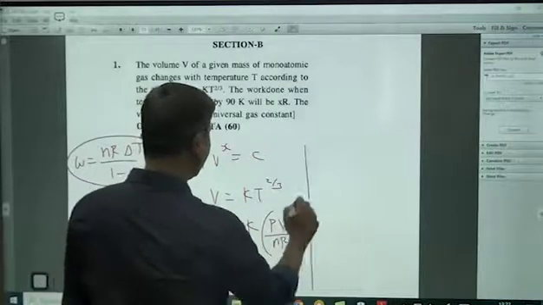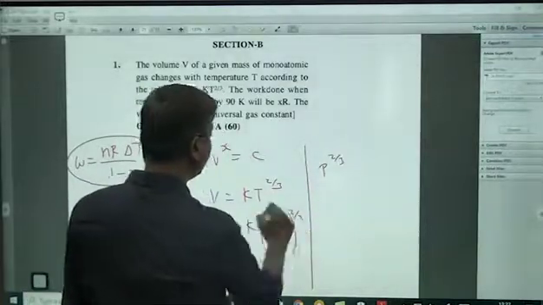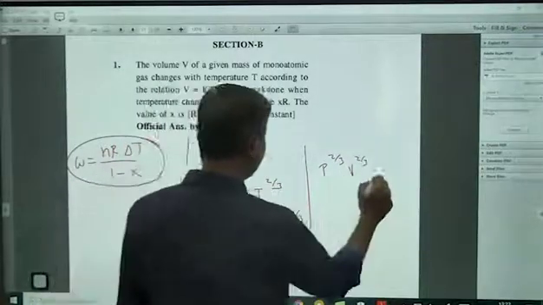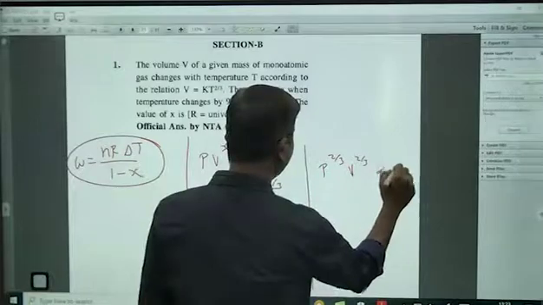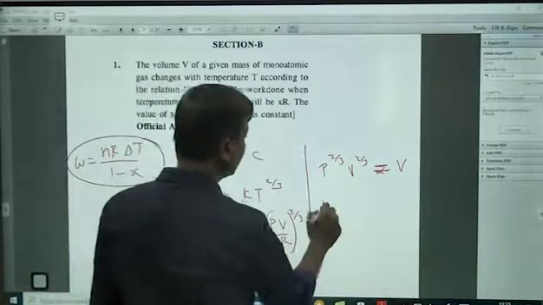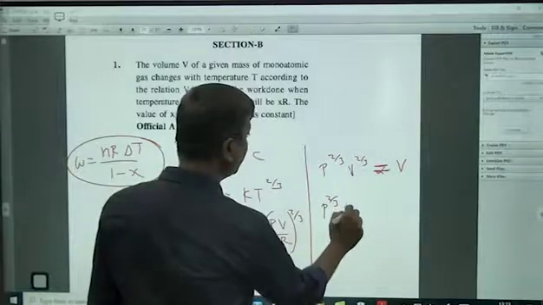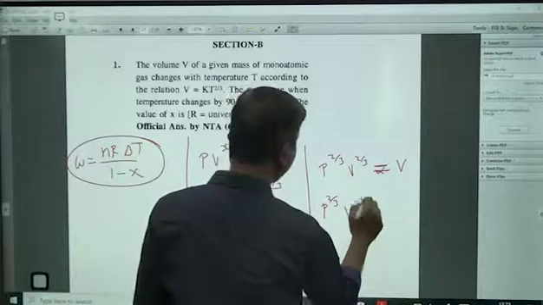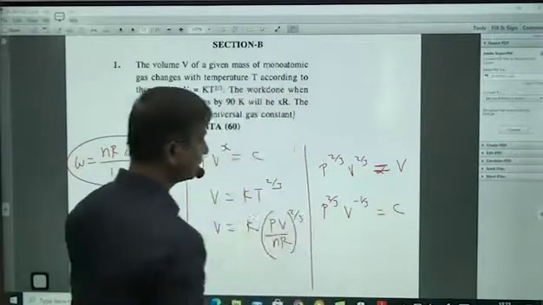So P power 2 by 3 into V power 2 by 3, all the rest constants, is directly proportional to V. So we bring it to this side: P power 2 by 3 into V power 2 by 3 minus 1, so minus 1 by 3, is equal to constant.